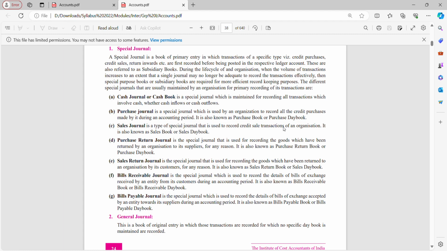So purchase journal means, suppose I have purchased from supplier A. I was supposed to pay immediately, but I'm not paying him immediately. I'm paying him after a few days. So that's credit purchase. What the supplier will do is record my purchases in a day book, that I'm supposed to take this amount from Pankti, on this day amounting to 10,000, etc. So that's purchase day book, purchase journal.